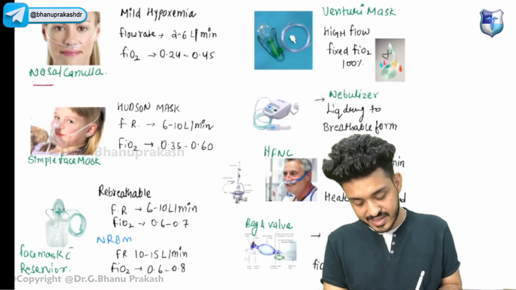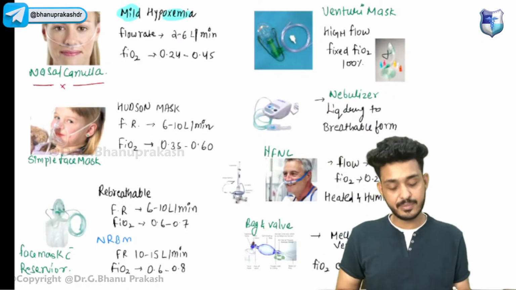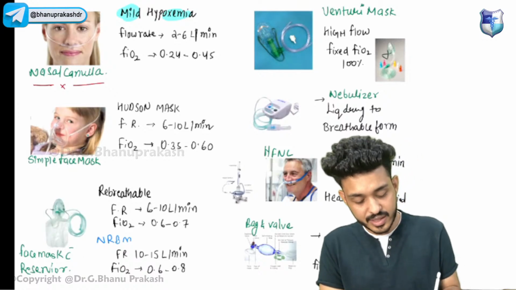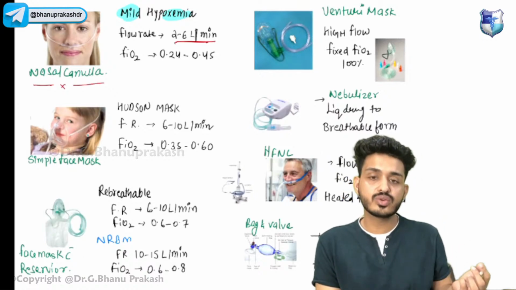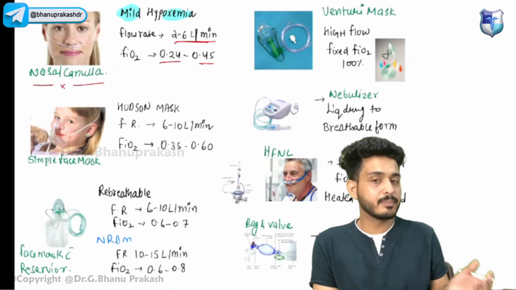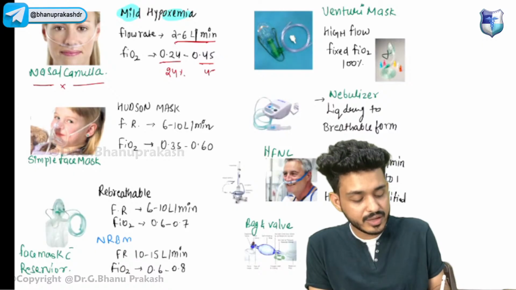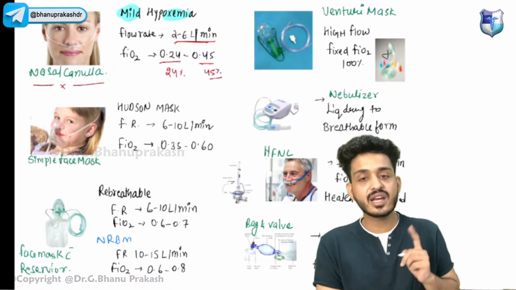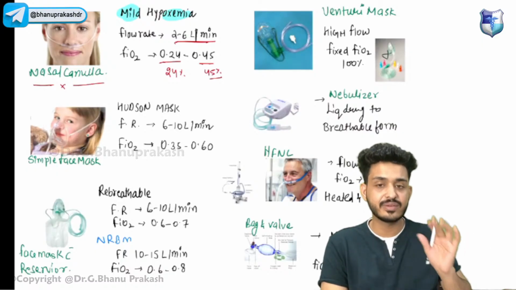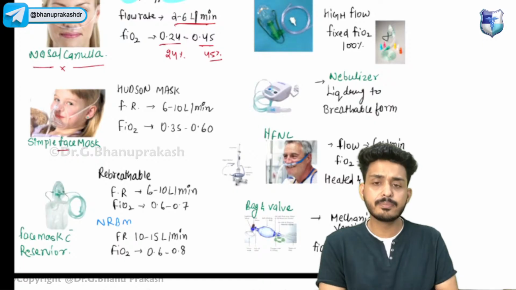First one, this is your nasal cannula. We use this in mild hypoxemia. What is the flow rate? We can use a flow rate of 2 to 6 liters per minute. And what is the FiO2? Out of whatever air it is giving, it can give 24 to 45% oxygen. That is the FiO2. Understood?